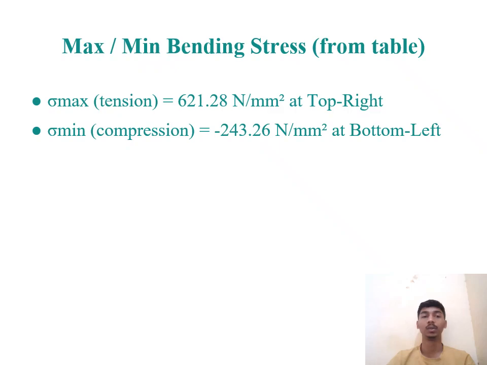That is sigma max in tension is equal to 621.28 Newton divided by mm square at top right corner, and sigma minimum, that is compression, is equal to minus 243.26 Newton divided by mm square at bottom left corner.